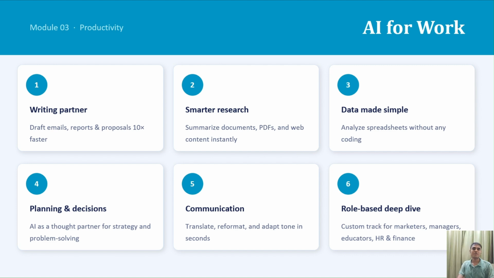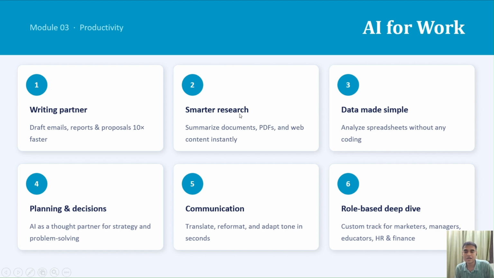After this module we started with AI for work and productivity. In various domains we saw tools, like a writing partner for emails. We dealt with working emails, proposals, and how to draft a perfect email. Here we saw Gemini integration, and how to write a perfect email using ChatGPT.